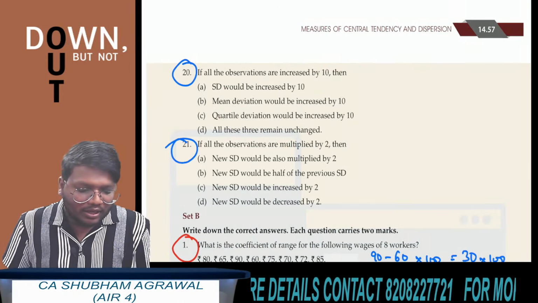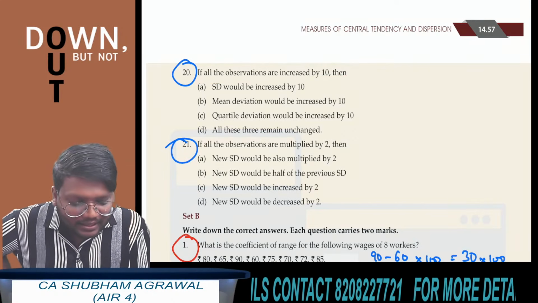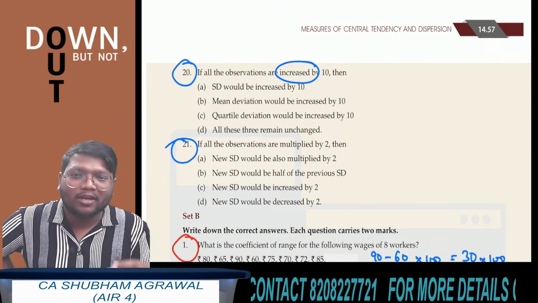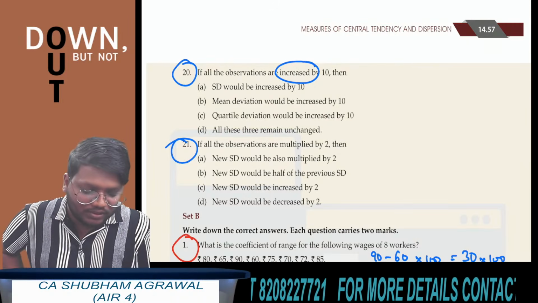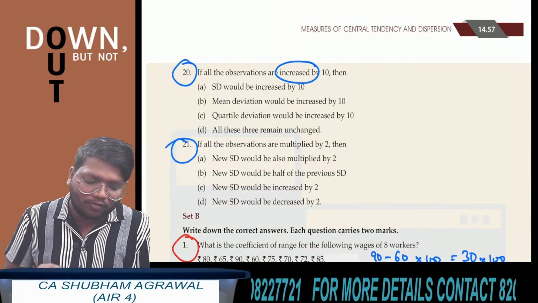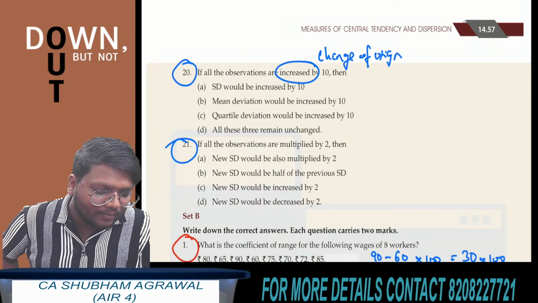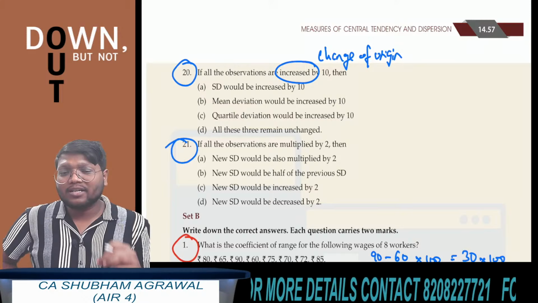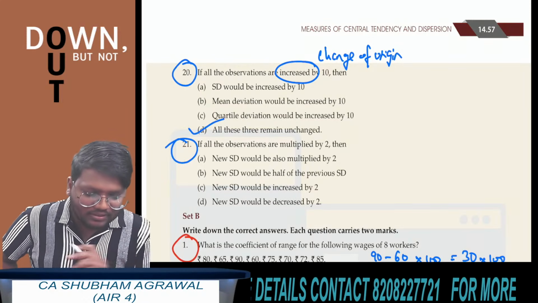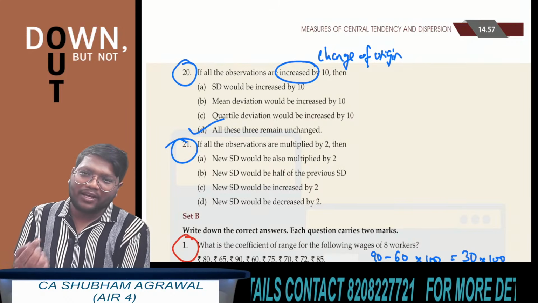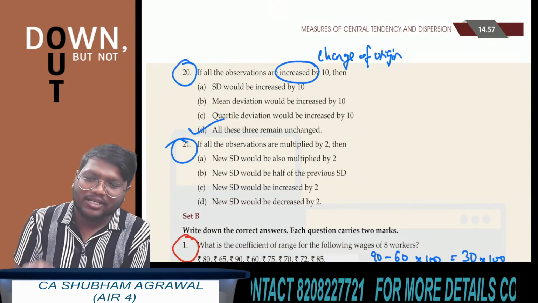Last 2 questions. If all the observations are increased by 10, then see, if we are increasing or decreasing the values of observations, it is called change of origin. Increase or decrease in the value of observations is called change of origin. And we know that all the measures of dispersion remain unaffected due to change of origin. What is the answer? All these 3 will remain unchanged. Even if we increase the values of observations by 10, standard deviation, mean deviation as well as quartile deviation remain unaffected.